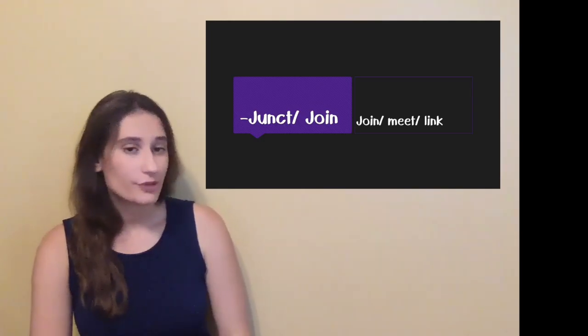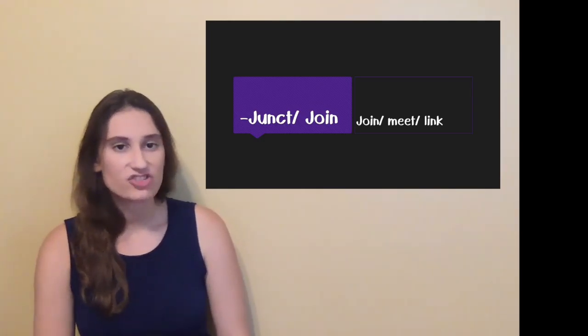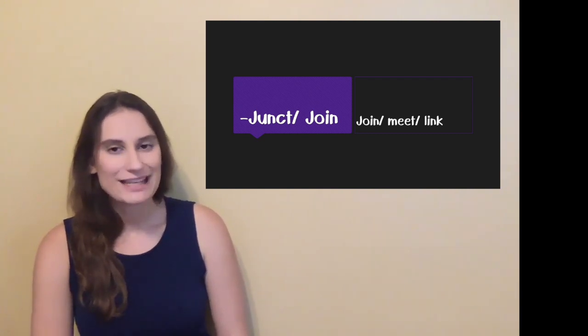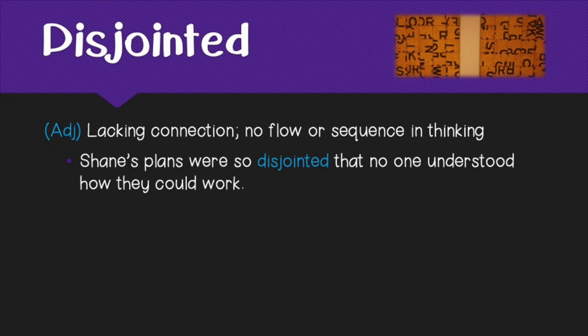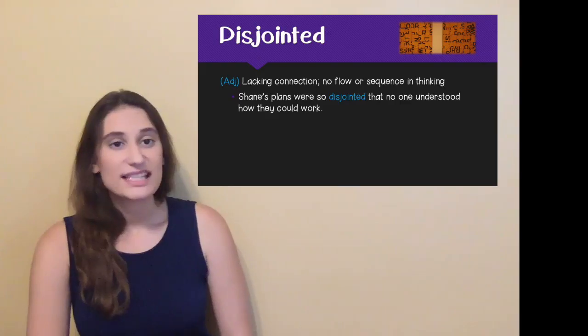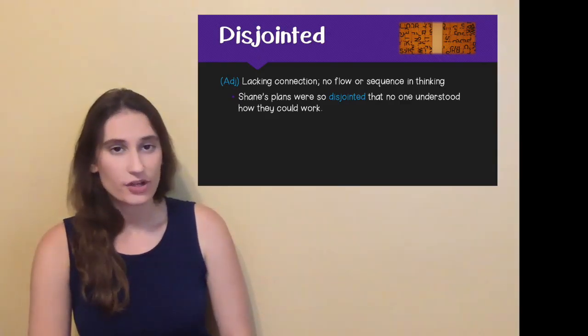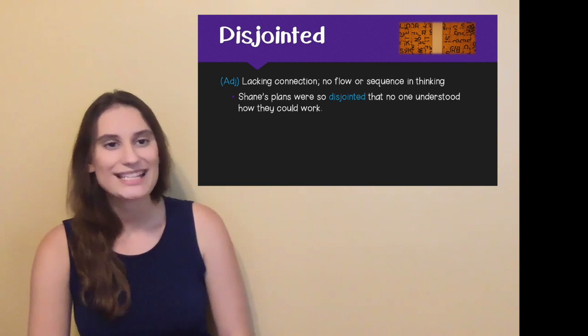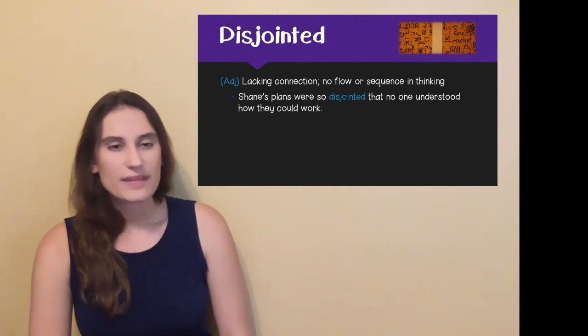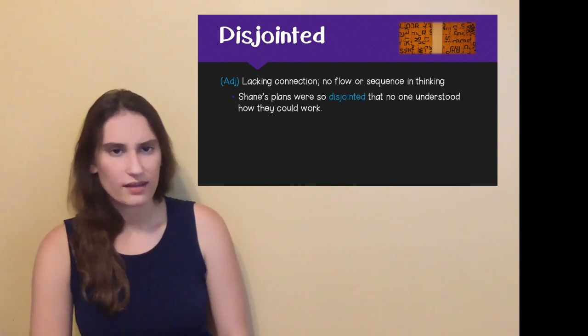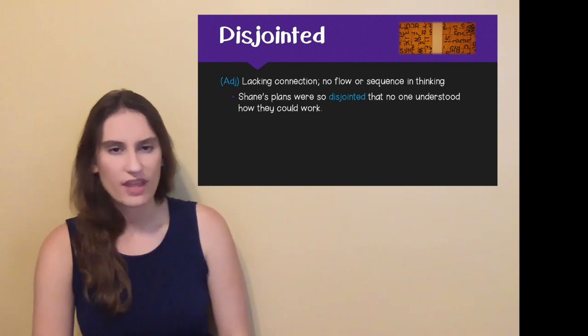Our second root in set 6 is junct, join, which means join, meet, or link. Disjointed is the first term of this group, and it is an adjective. It means lacking connection, no flow or sequence in thinking. Shane's plans were so disjointed that no one understood how they could work.